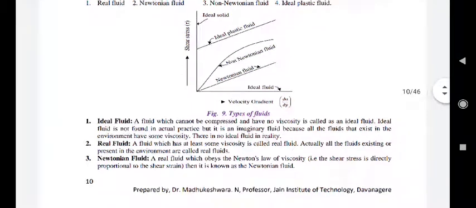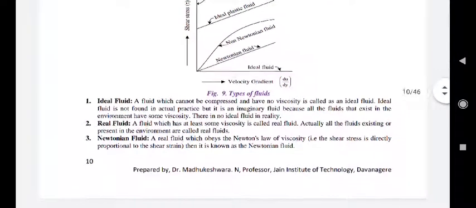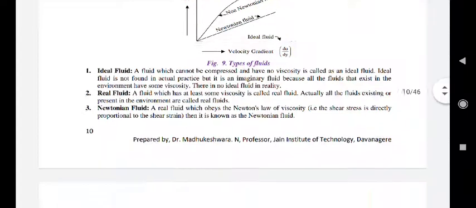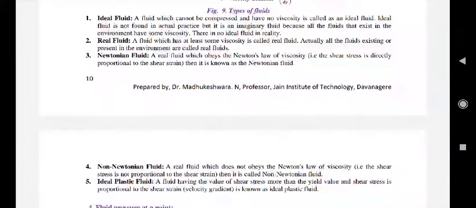Third one, Newtonian fluid. A real fluid which obeys Newton's law of viscosity, tau is equal to mu into du by dy, is called a Newtonian fluid. So any fluid which obeys this Newton's law of viscosity is called a Newtonian fluid.